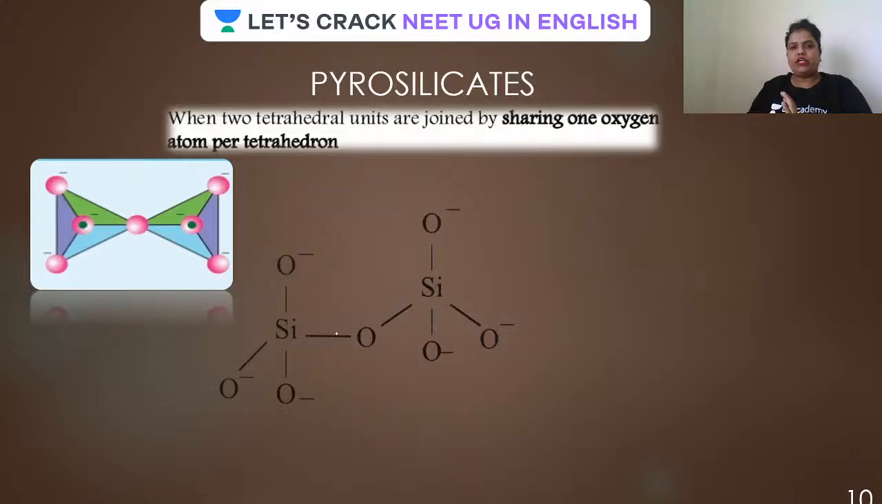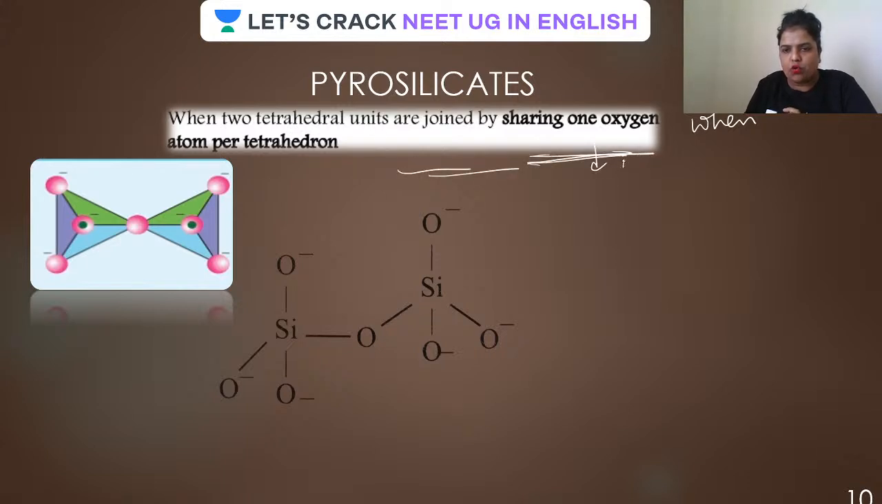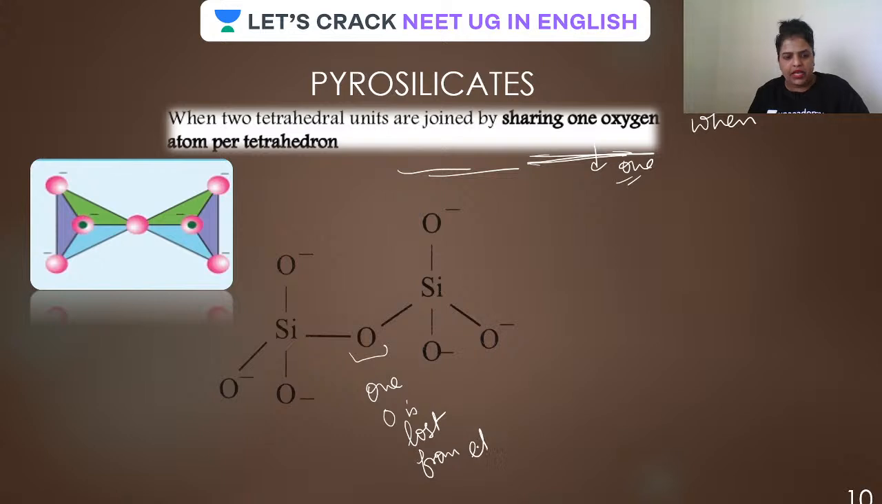Now let us see, when two tetrahedra are joined by sharing only one oxygen. Remember, guys, if one oxygen is shared, it means one oxygen is lost from it. This is one of the most important points, and if you get this cleared, your today's class is going to be very fruitful for you. Always remember, if one oxygen is getting attached between two silica units, one oxygen is lost.